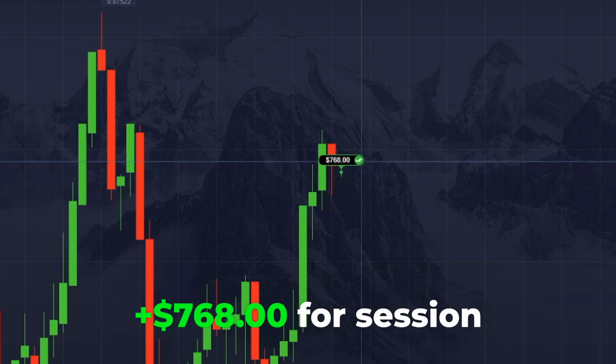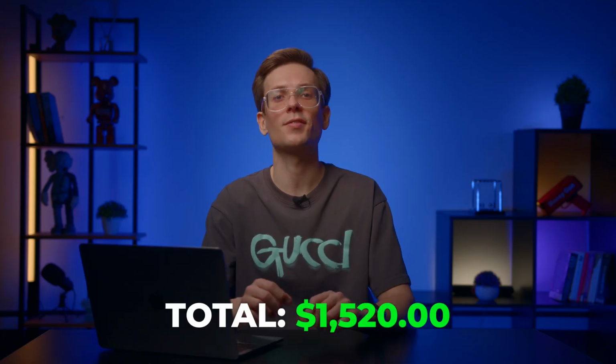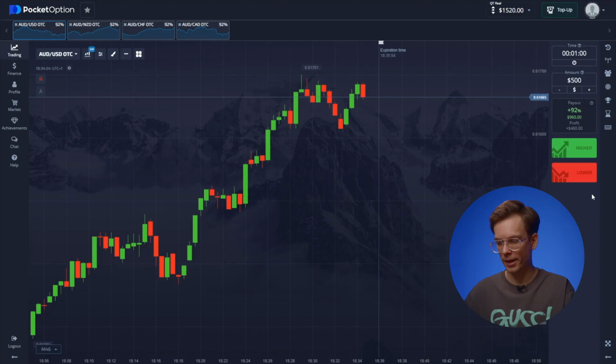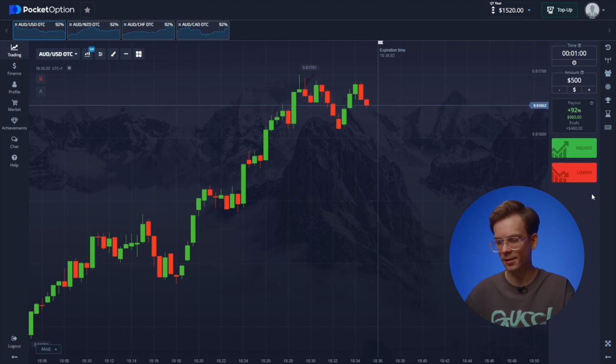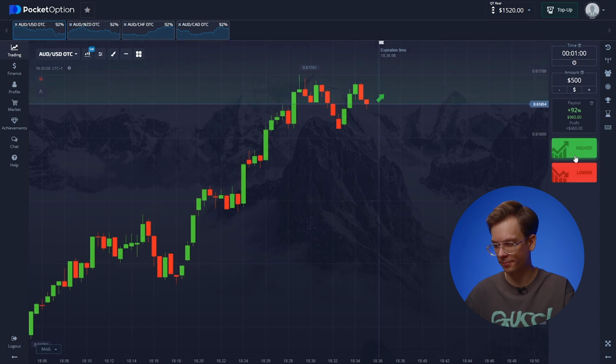Fantastic! The trend is developing nicely and I've reached $1,520 in my account. That's already a solid result. Now let's do our final trade. Back to the Australian and the US dollar. I'm gonna increase the investment to 500. The price seems to be stalling at this high. Despite an upcoming reversal, buyers are pushing hard to break through the resistance and I'm investing for growth, hitting higher.